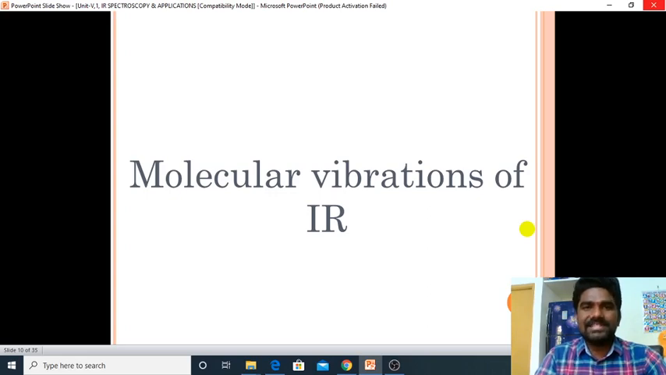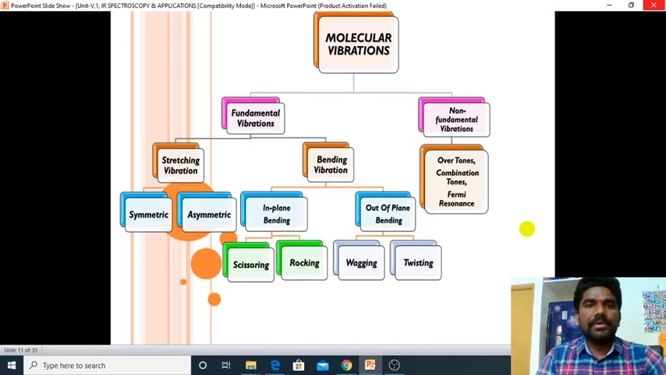which types of vibrations are present in molecules. Okay, here molecular vibrations are two types. One is fundamental vibration, another one is non-fundamental vibrations.